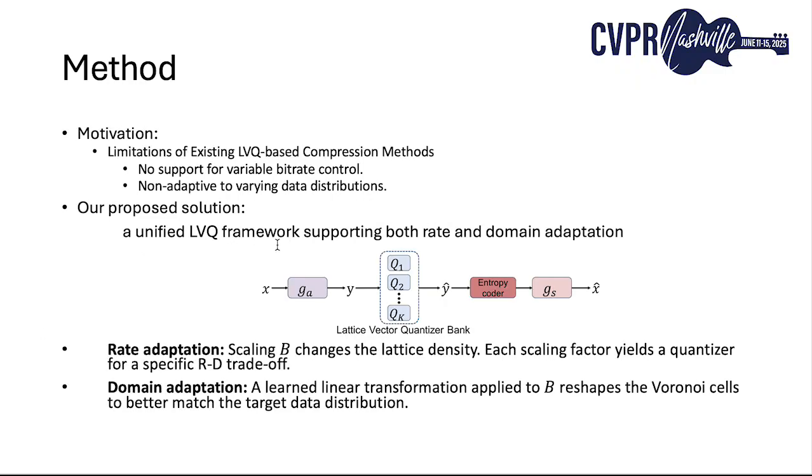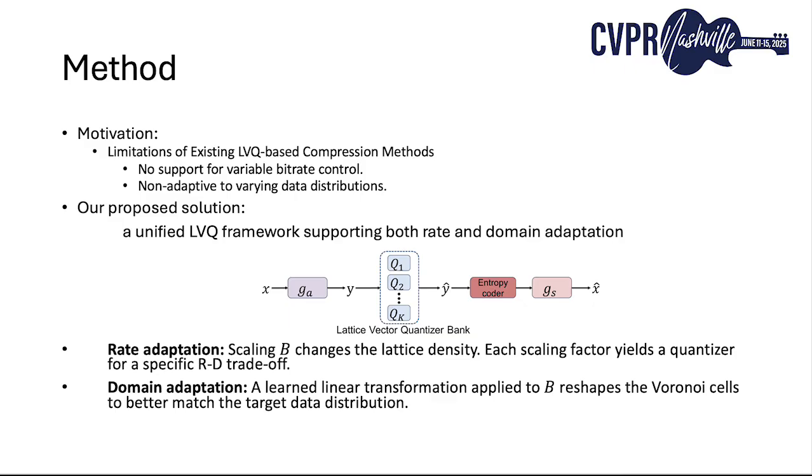In our design, we maintain a bank of lattice quantizers. Each quantizer corresponds to a different scaling of the lattice basis B, allowing rate adaptation by controlling the density of lattice points. In parallel, we enable domain adaptation by applying a set of learned linear transforms to the lattice basis. Each learned linear transform can reshape the Voronoi cells and allows the quantizer to better fit the data distribution of the target domain without modifying the neural encoder decoder itself.